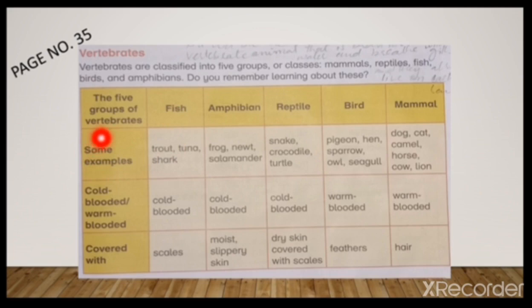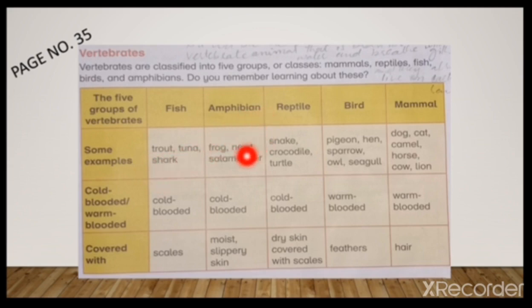The examples are, you can see, trout, tuna, shark. These are the examples of fish. Trout is a fish that lives in fresh water. Trout, tuna, and shark.